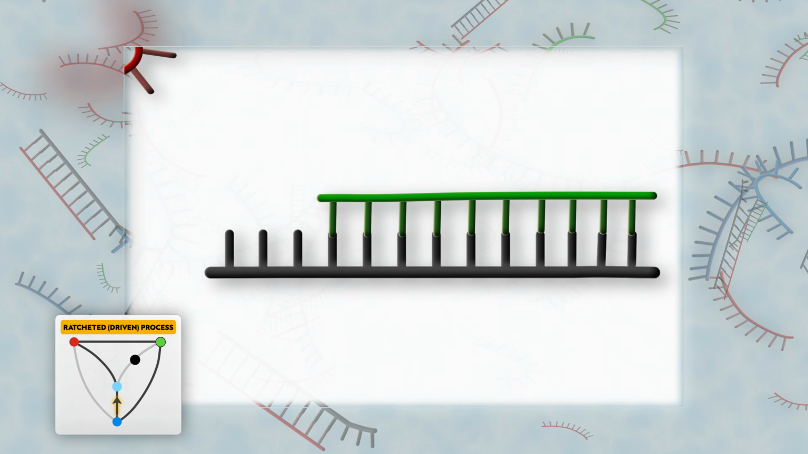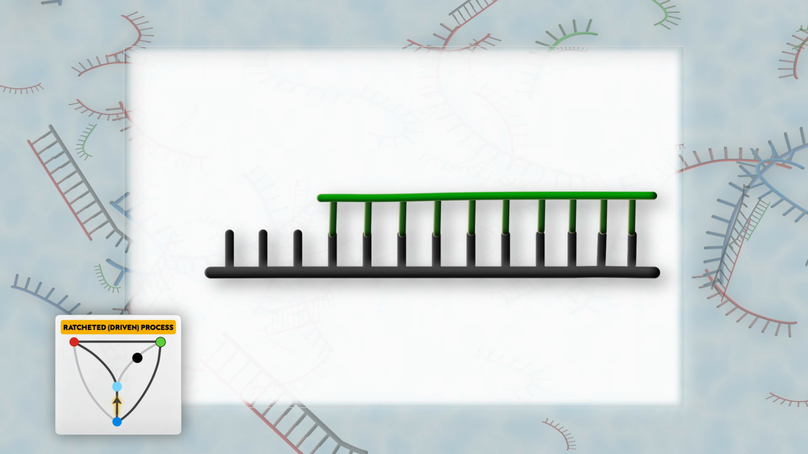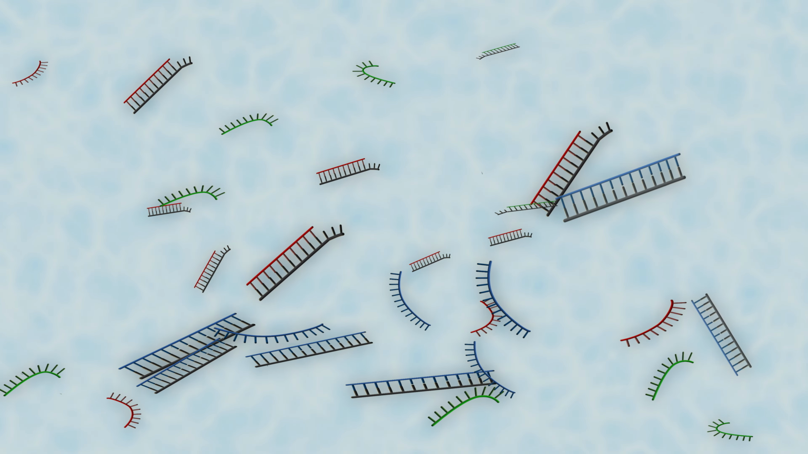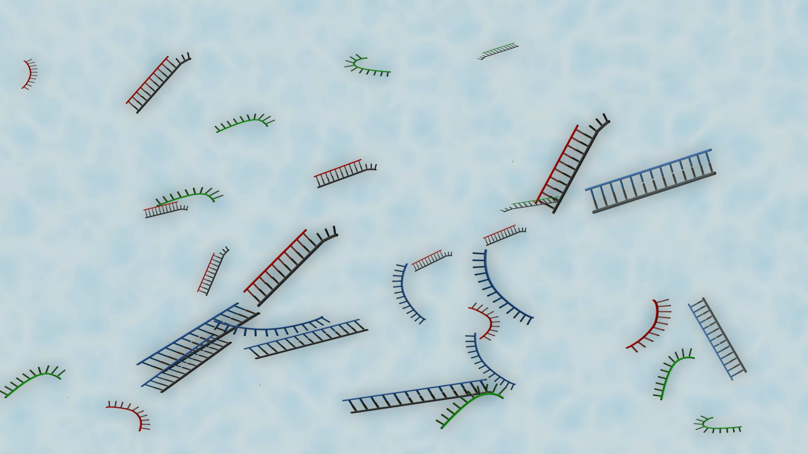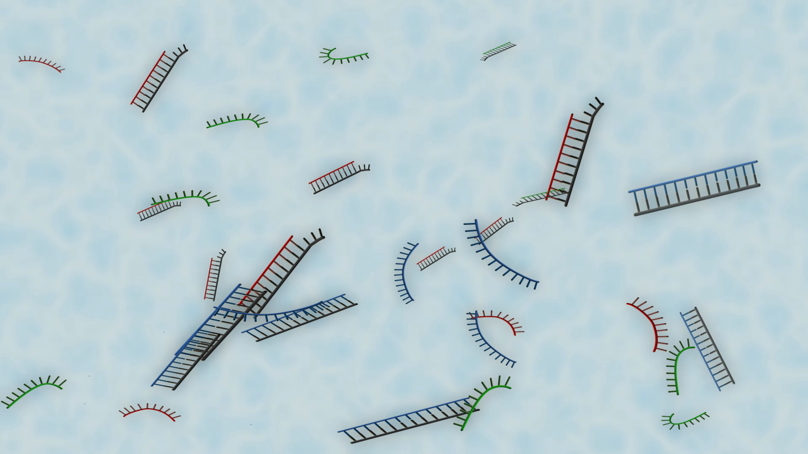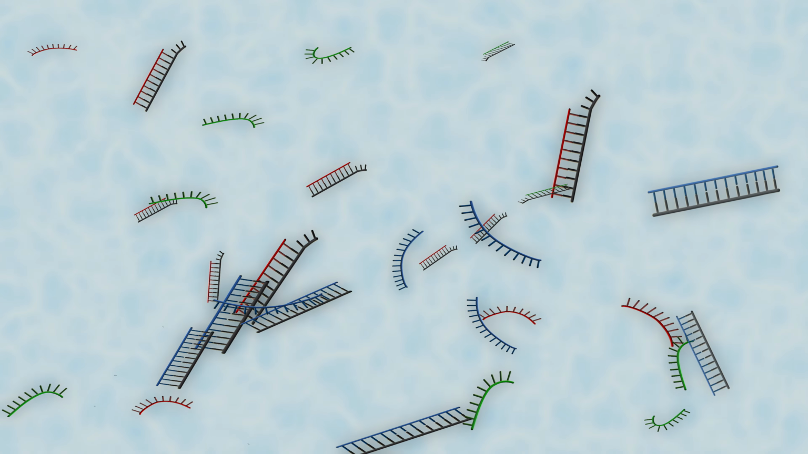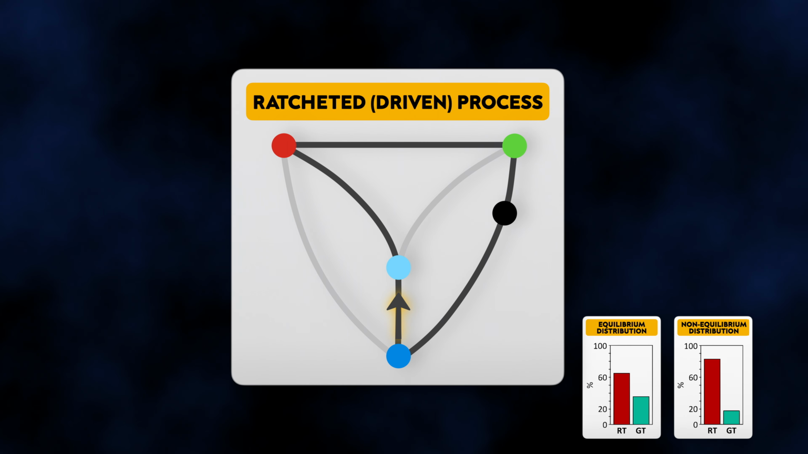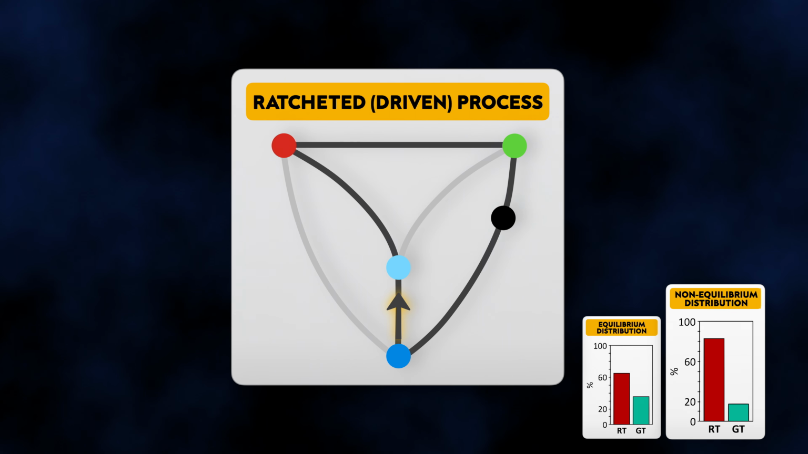These kinetic exchange reactions continue as long as fuel strands are present in the solution. Under these conditions, the ratio between red and green duplexes is no longer determined by their relative thermodynamic stabilities, but by the relative rates at which the red and green duplexes are depleted and reformed in the reaction network. The researchers have shown that under non-equilibrium conditions, the ratio between red and green duplexes increases from 2:1 to 6:1 compared to thermodynamic equilibrium.